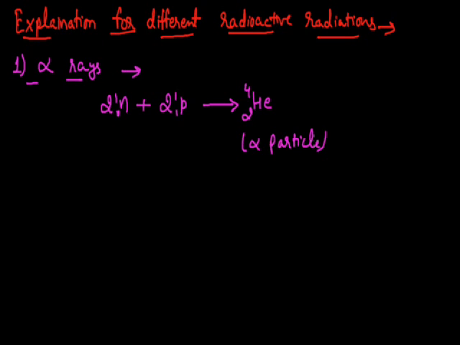Here this process occurs with the release of some energy, since it's an exothermic process, and the energy is released in the form of kinetic energy that is in the range of 4 megawatt to 9 megawatt. So here energy is released, and this energy helps these alpha particles to come out from the nucleus.